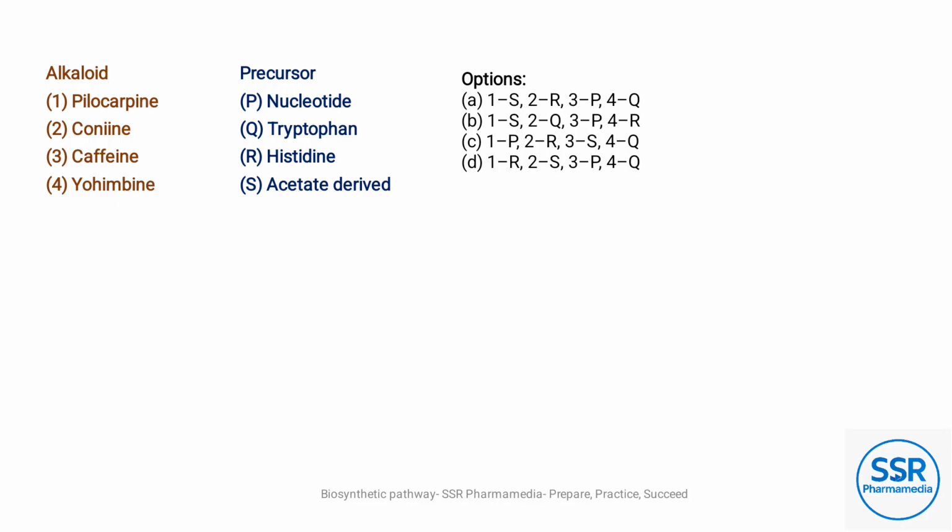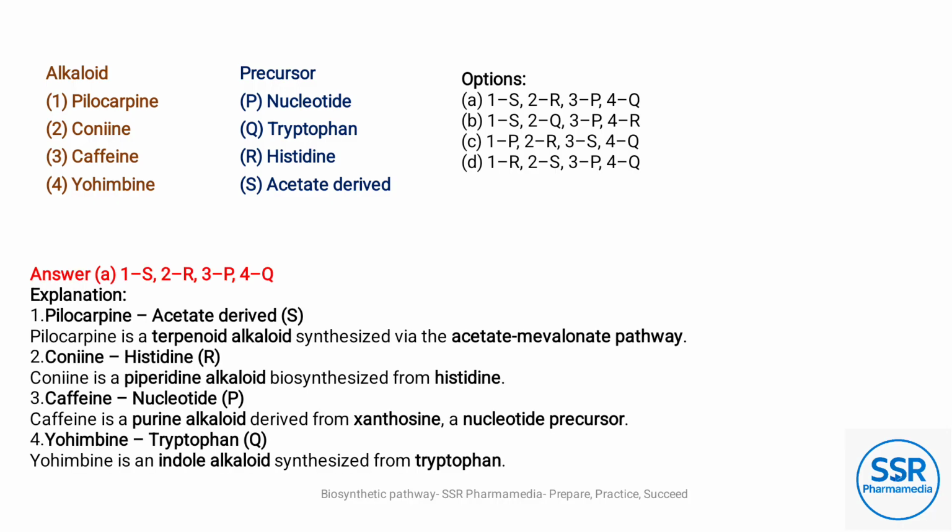Match the following. Pilocarpine is the answer first. Option A is the answer. Pilocarpine is the acetate derivative, quinine is the histidine derivative, caffeine is the nucleotide derivative, and yohimbine is the tryptophan derivative.